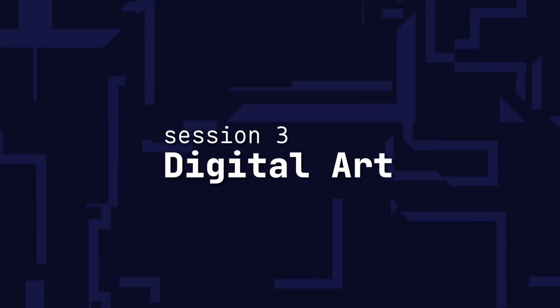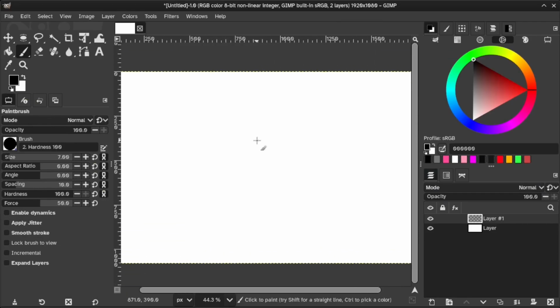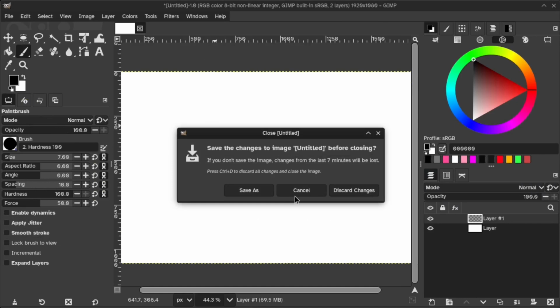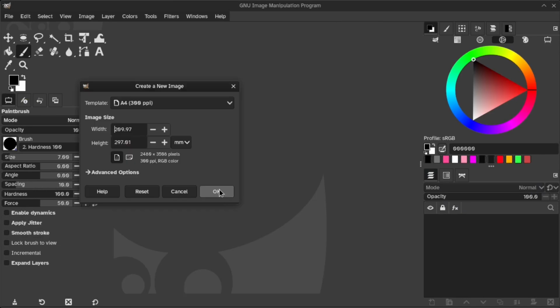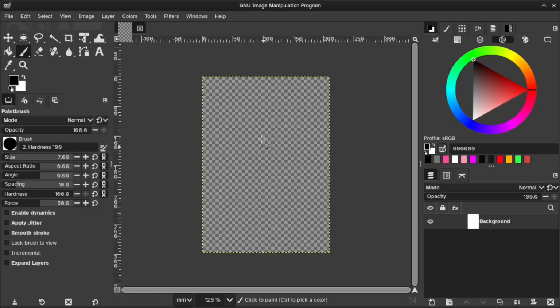Okay, one more time. Let's try drawing something. I know that GIMP is not the best app for this. I'm just curious. This is just for testing purposes. So, I'm gonna use this app for drawing. What could possibly go wrong?